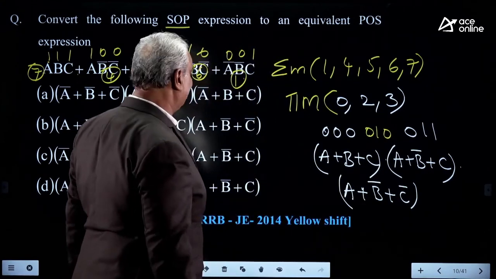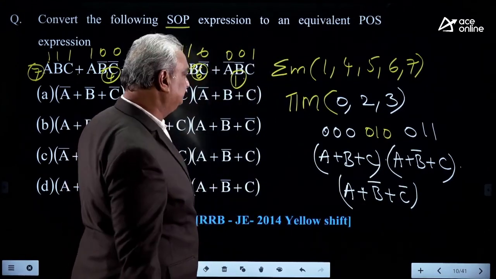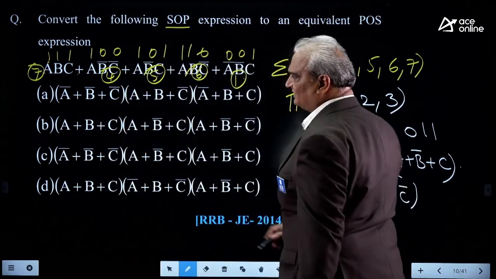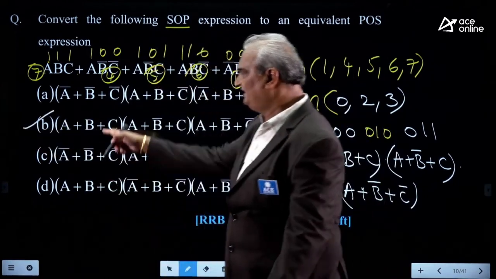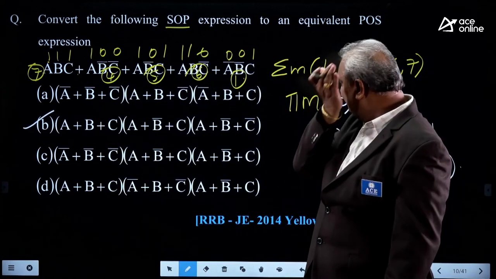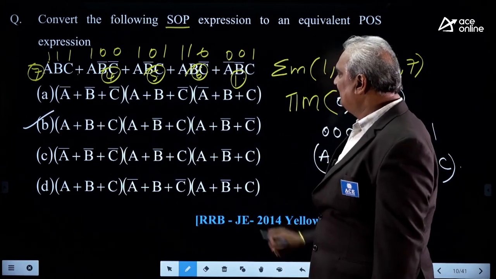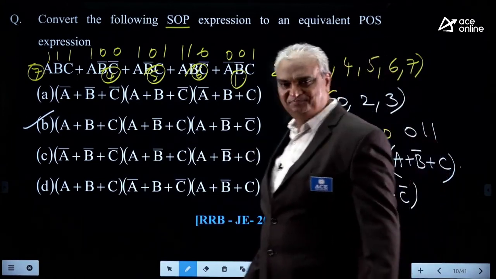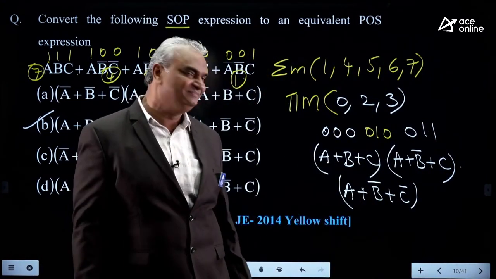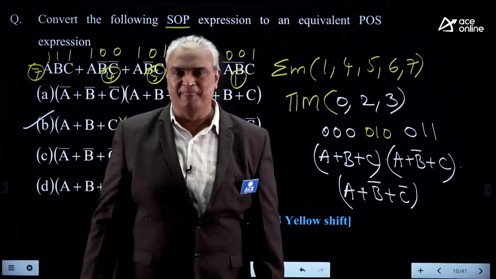So find the correct answer here. Correct answer is B. Watch it: A plus B plus C, A plus B bar plus C, A plus B bar plus C bar. Okay? Next.